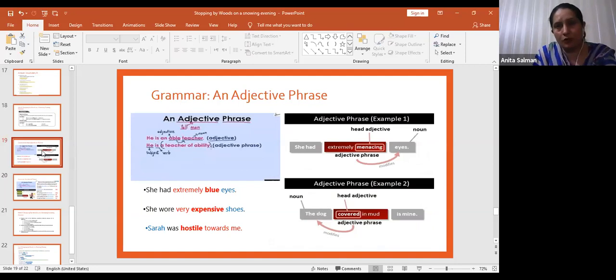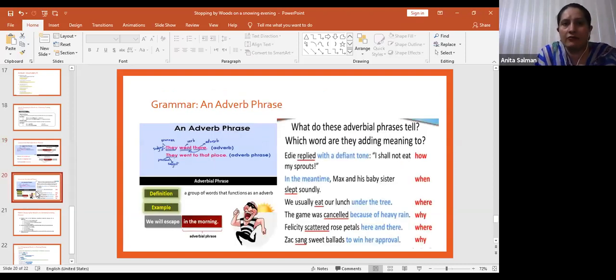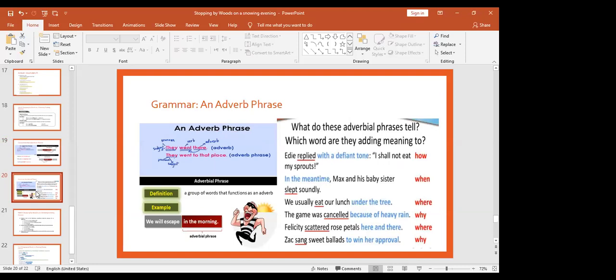So able is giving information about teacher. If we write this way, he is a teacher of ability, a teacher of ability is a phrase which gives more information about the teacher. What sort of teacher is he? So this is an adjective phrase. That's clear?